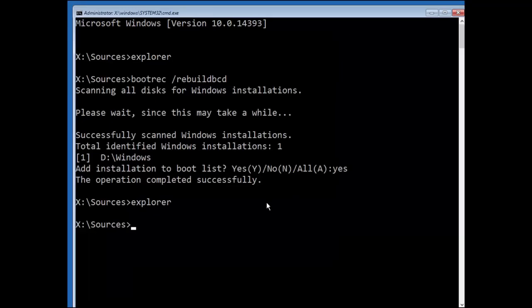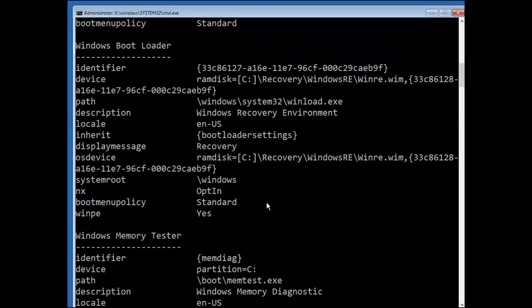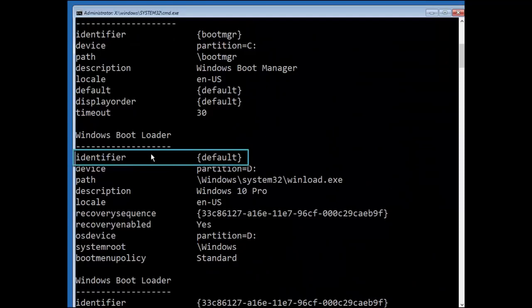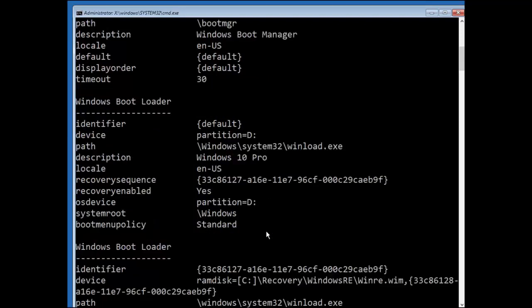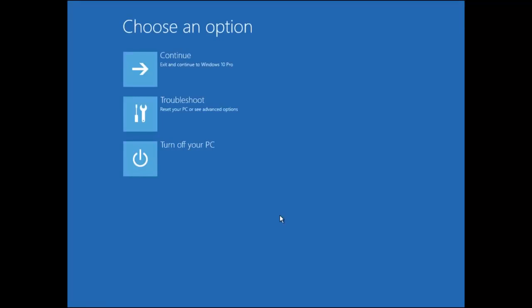Type bcdedit space /enum space all. Press enter. This command will show all the bootable records, and the identifier with default value is the boot record for Windows. Type exit. Click continue.